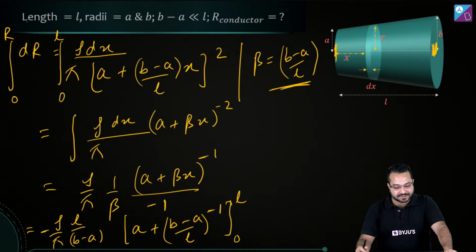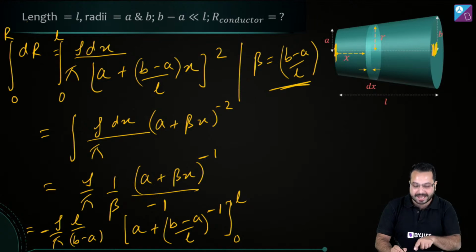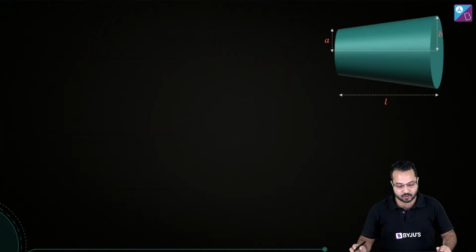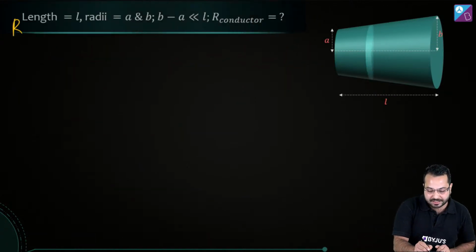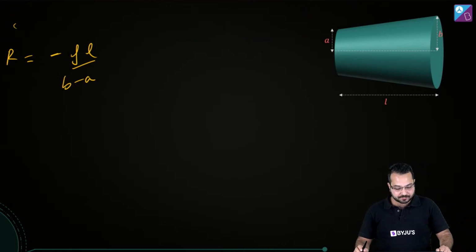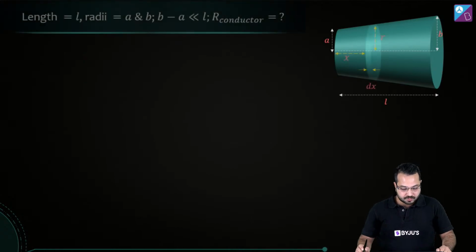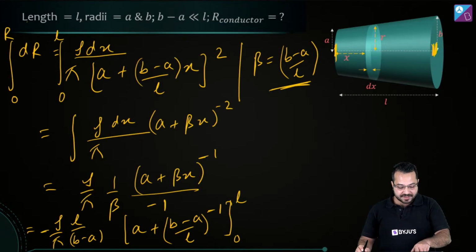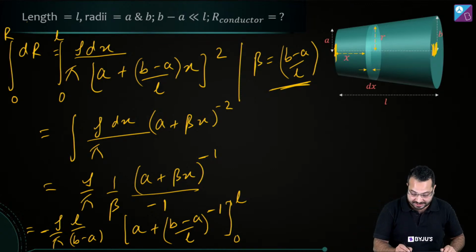All right. Now when this is done, let's go and substitute the limits. So what are we going to get? We're going to get the resistance as minus rho L upon B minus A. And what do we have over here? We have A plus B minus A divided by L, and yes, Swastika, thank you for reminding me, this x will also be there.